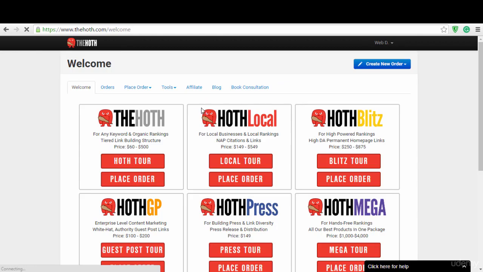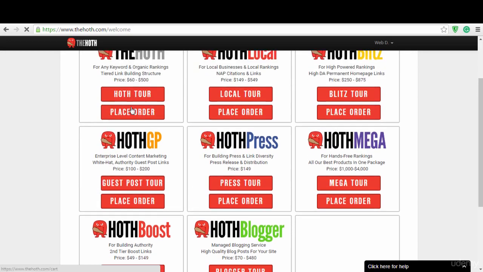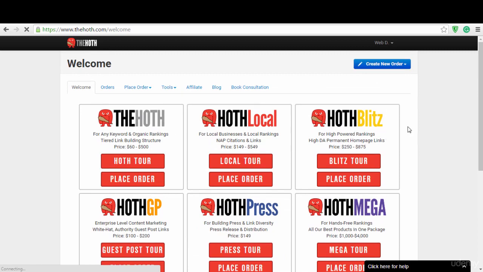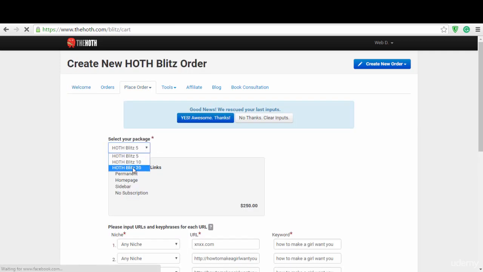Once you are in, you can see they have a list of products right here. What we are looking for is the Hoth Blaze. To place an order, just go to place order, or if you want to look into things, just go to the store to check things out. Here they have 3 different packages: 5 Hoth Blaze, 10 Hoth Blaze, and 20 Hoth Blaze. What they are going to do is link back to your site with high authority sites.